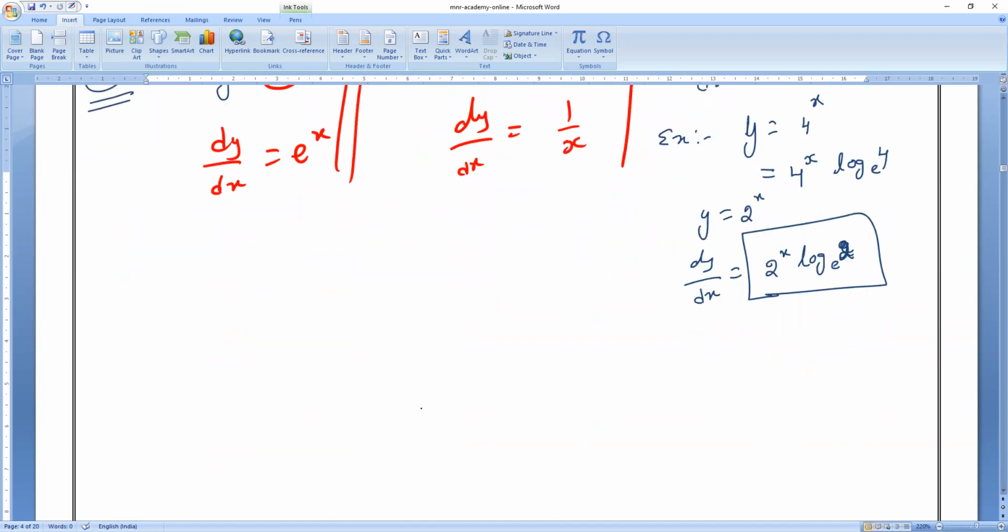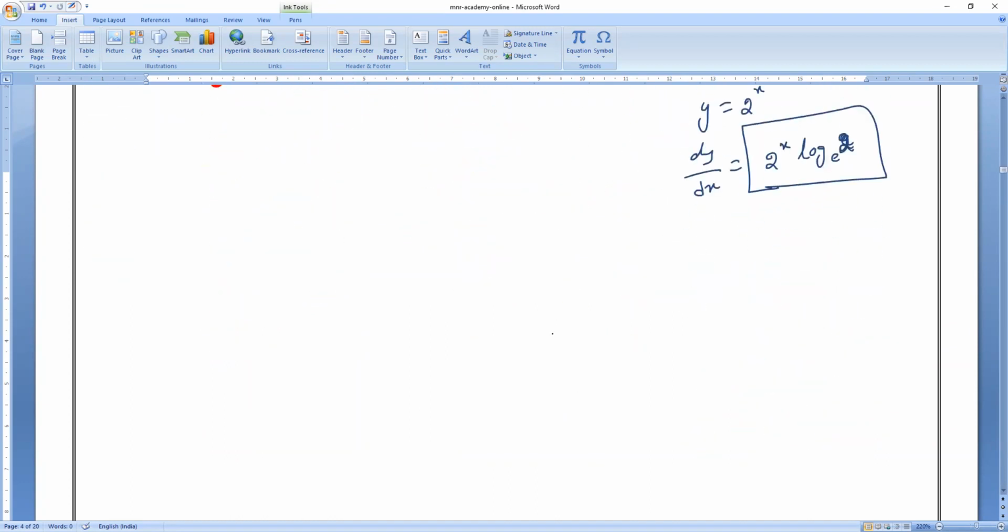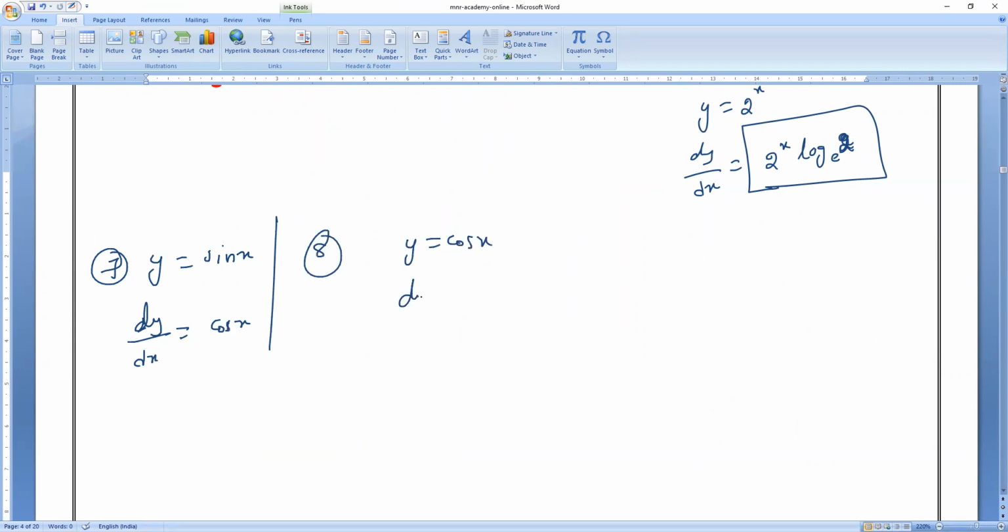Understood, everybody? That is rule number 6. Next, rule number 7. y is equals to sin x. If I do the differentiation, dy by dx is equals to cos x. Next, rule number 8. y is equals to cos x. Then dy by dx is equals to minus sin x.